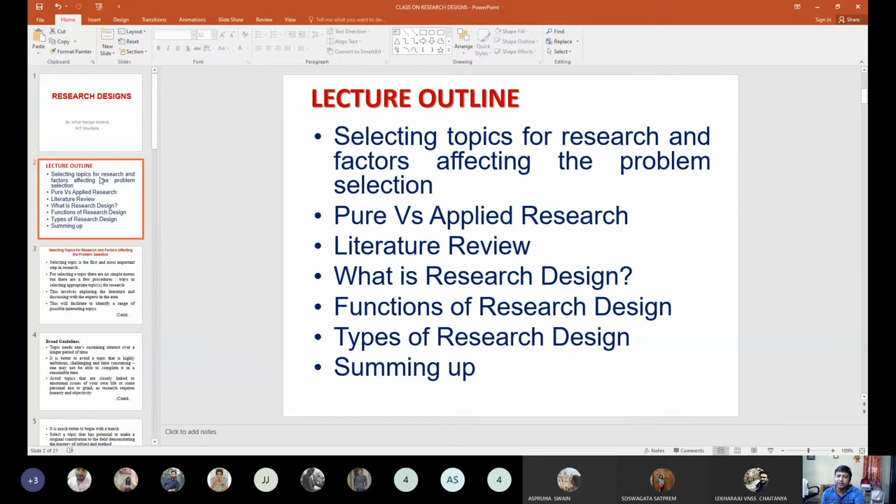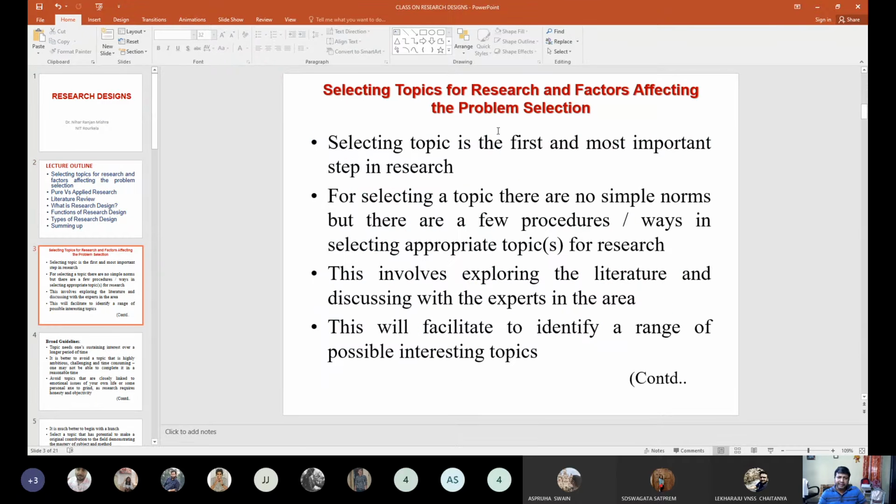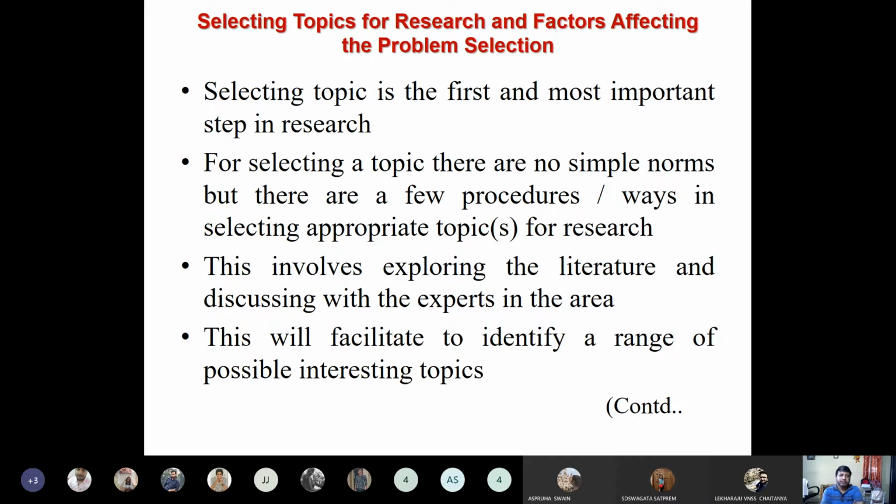But prior to that, I'll tell something, because some of the students have newly joined. Selecting the topic for the research and the factors affecting it is highly important for the selection of any problem, because unless and until you are very careful and aware about all these things, it is very difficult to go ahead with your research. Selecting a topic is the first and most important step in any research. You have to first select the topic and also your problem, and only then can you proceed further.